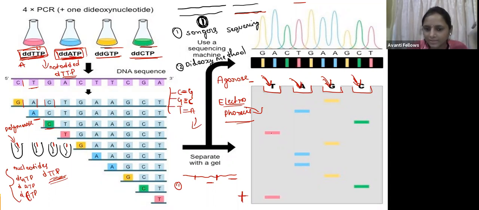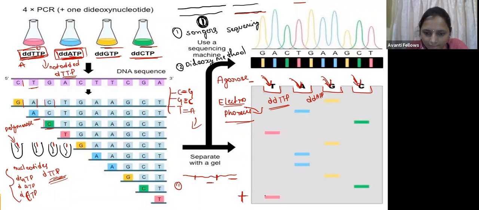The fragments which stopped in the first test tube are here. Here we have added the dideoxy TTP, so this was the solution we got with the dideoxy TTP, and this is with the dideoxy ATP. Wherever the synthesis was stopped, now we are going to know the sequence from that. See here how to know the sequence.